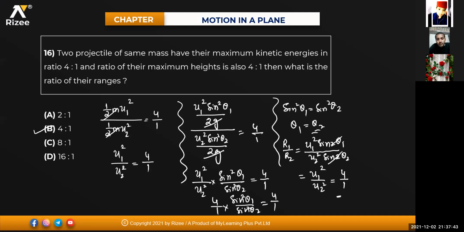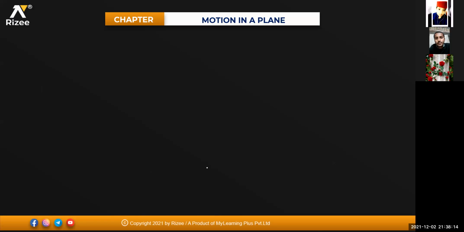Very good question. Two projectiles of same mass have their maximum kinetic energies in the ratio 4:1, and the ratio of their maximum heights is also 4:1. Then what is the ratio of their ranges? The ratio of their ranges is 4:1. Clear? Any doubt for anyone in this question? Clear, very good.